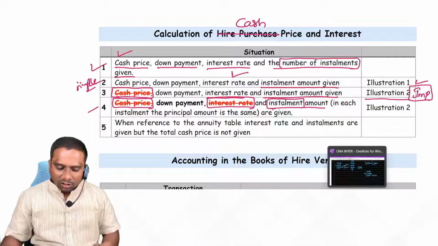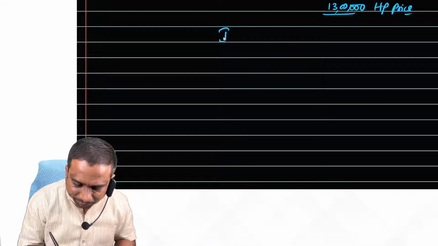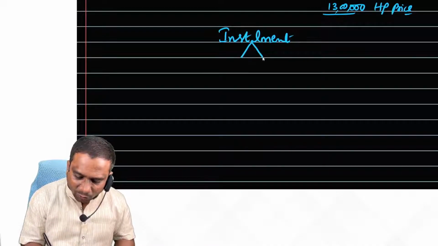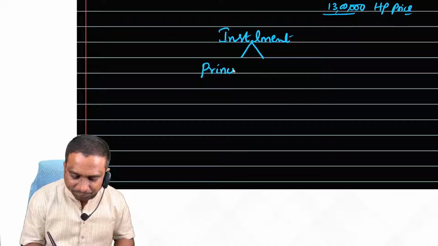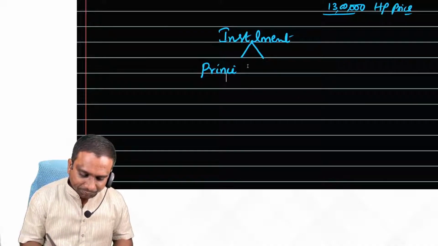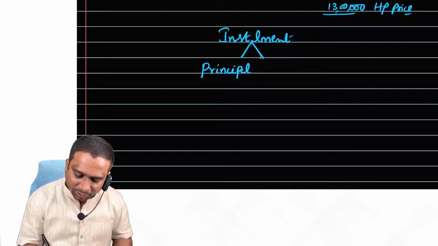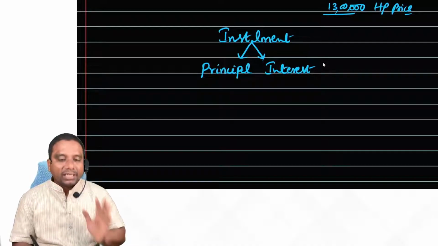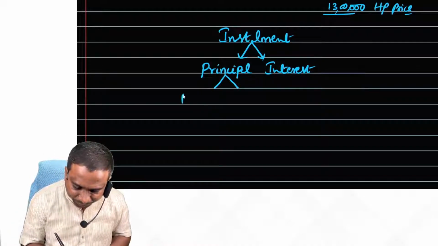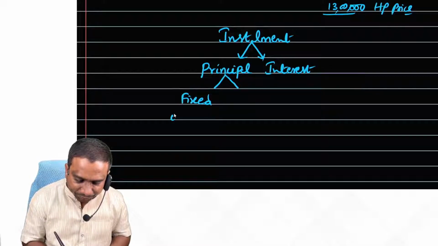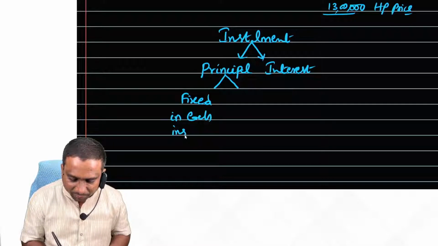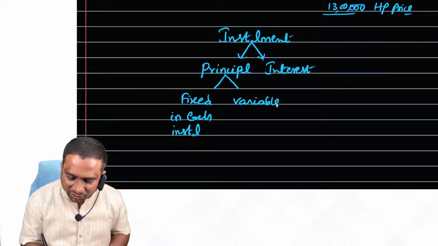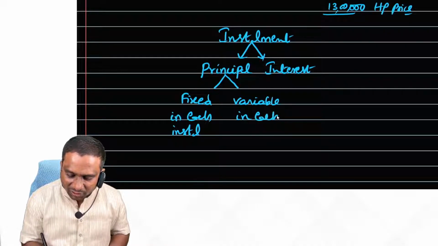Installment amount is nothing but principal plus interest. Sometimes this principal is fixed in each installment. Sometimes this principal is variable in each installment. Observe, students.